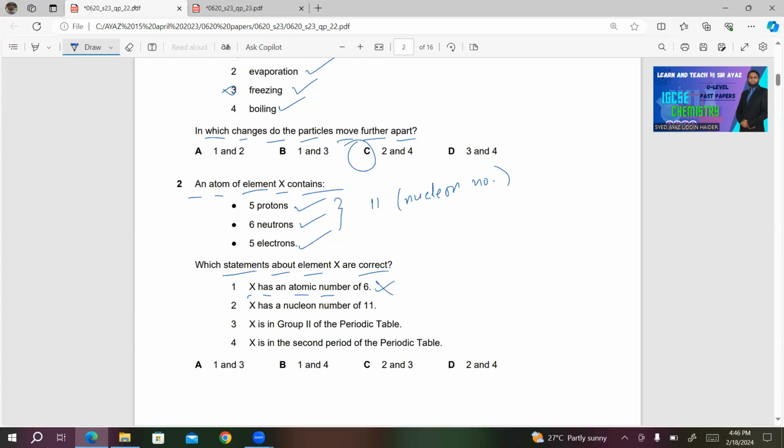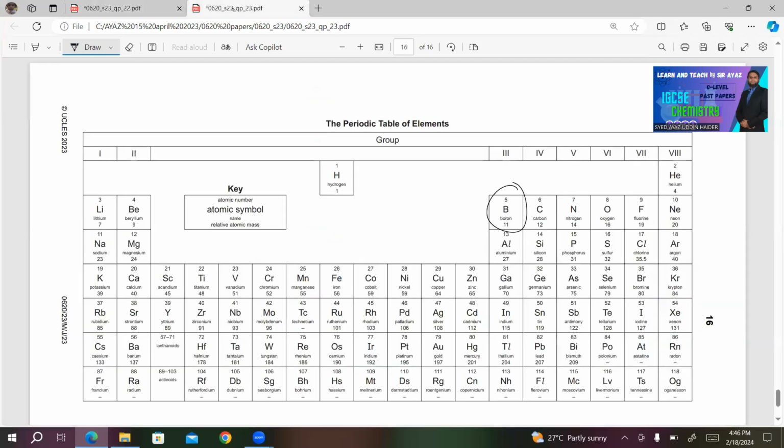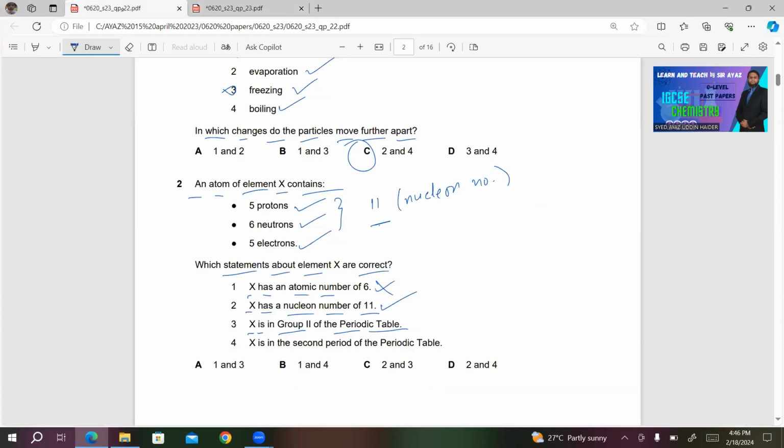So this is incorrect. Number 2, X has a nucleon number of 11. I have already calculated for you. So this will be the right statement. Number 3, X is in group 2 of the periodic table. Looking at the position of B, it's in group 3, not group 2. So this is also an incorrect statement.